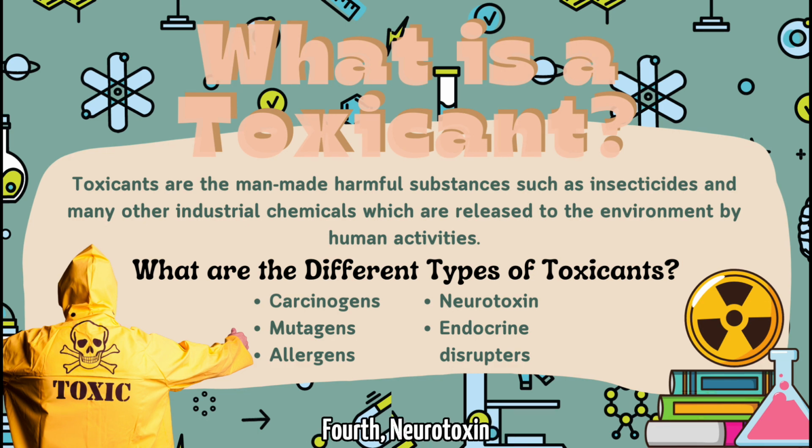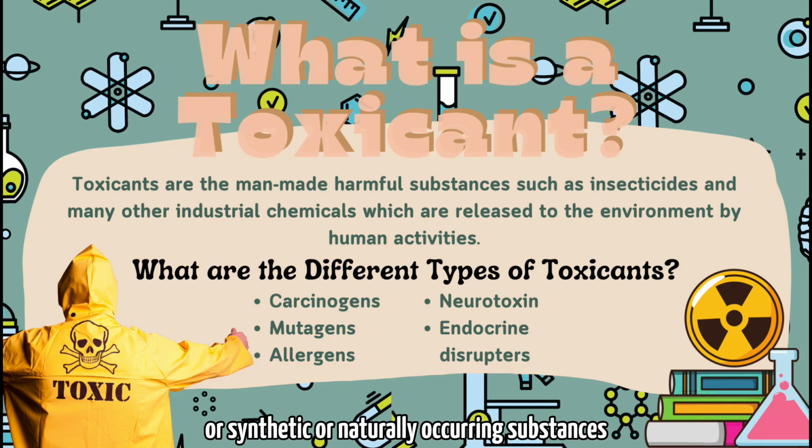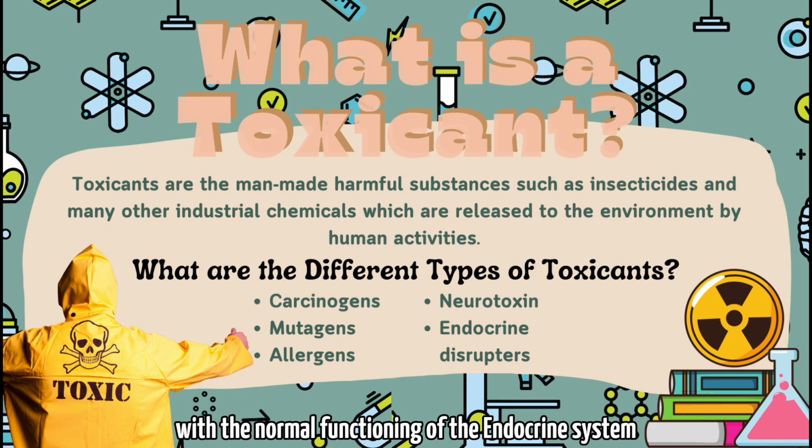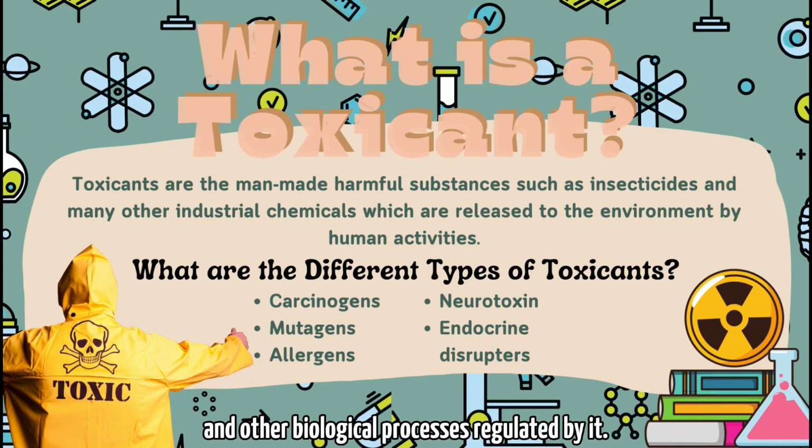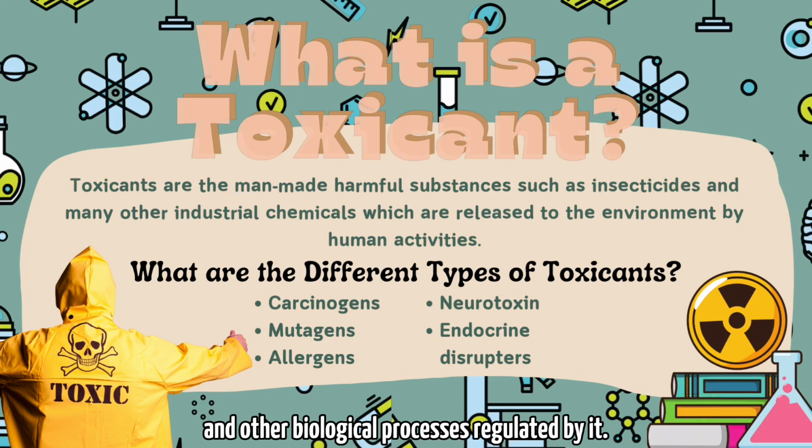Fourth, neurotoxins are synthetic or naturally occurring substances that damage, destroy, or impair the functioning of the central or peripheral nervous system. Lastly, the endocrine disruptors. It is a chemical compound that interferes with the normal functioning of the endocrine system and the reproductive and other biological processes regulated by it.